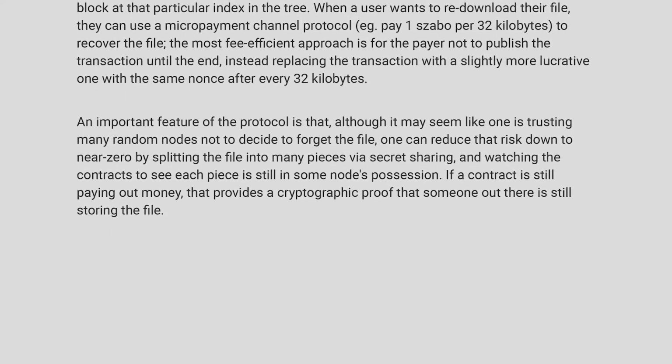An important feature of the protocol is that although it may seem like one is trusting many random nodes not to decide to forget the file, one can reduce that risk down to near zero by splitting that file into many pieces via secret sharing and watching the contracts to see each piece is still in some node's possession. If a contract is still paying out money, that provides a cryptographic proof that someone out there is still storing the file.